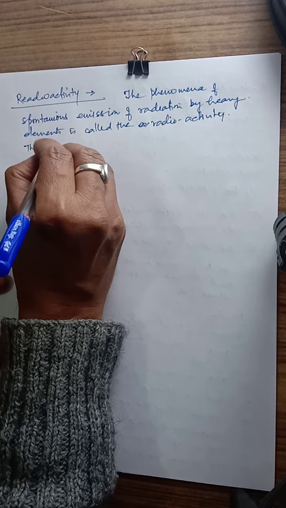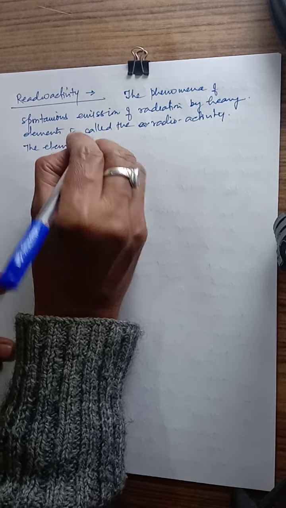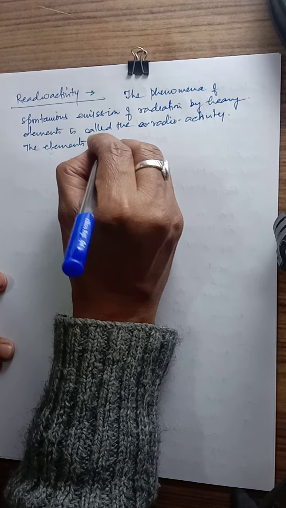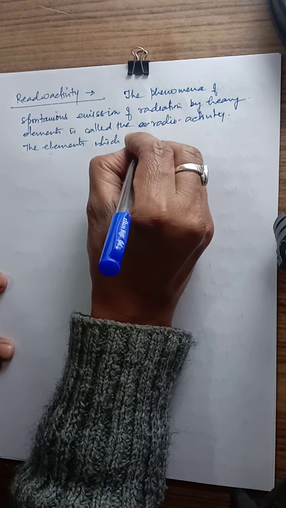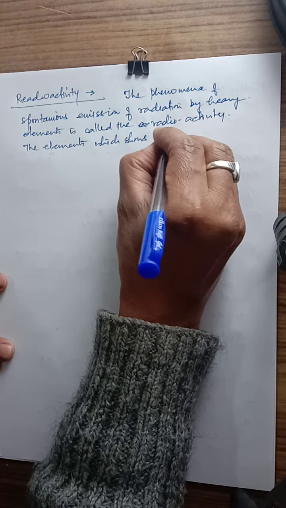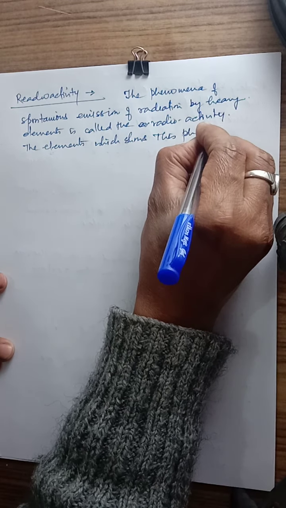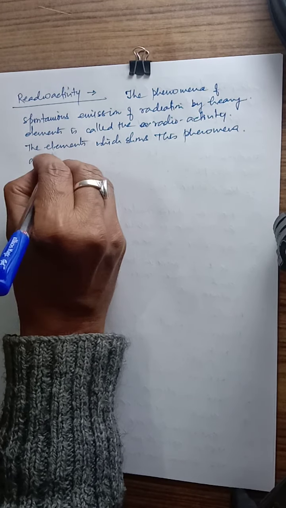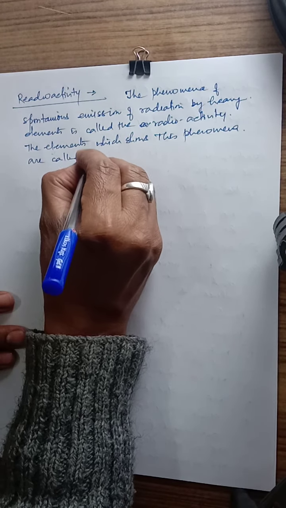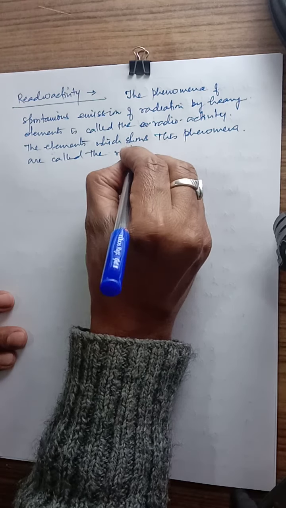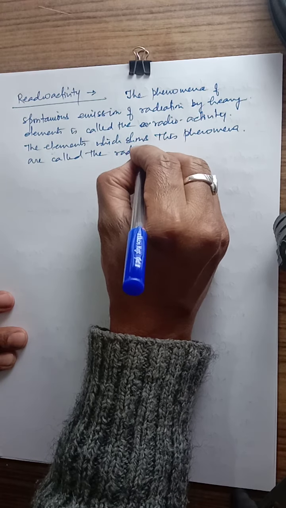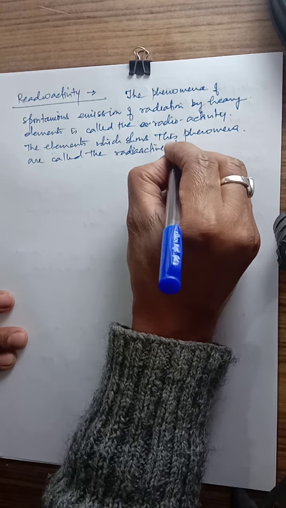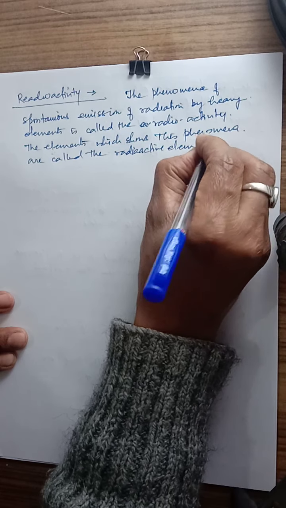The elements which show this phenomenon are called the radioactive elements.